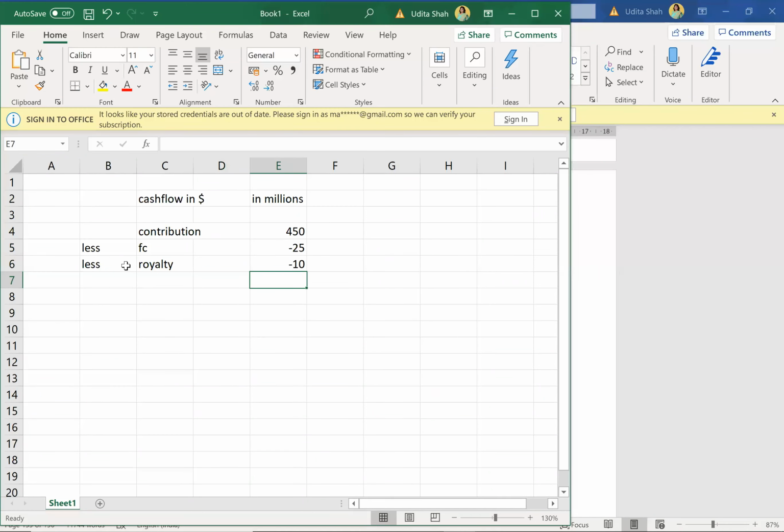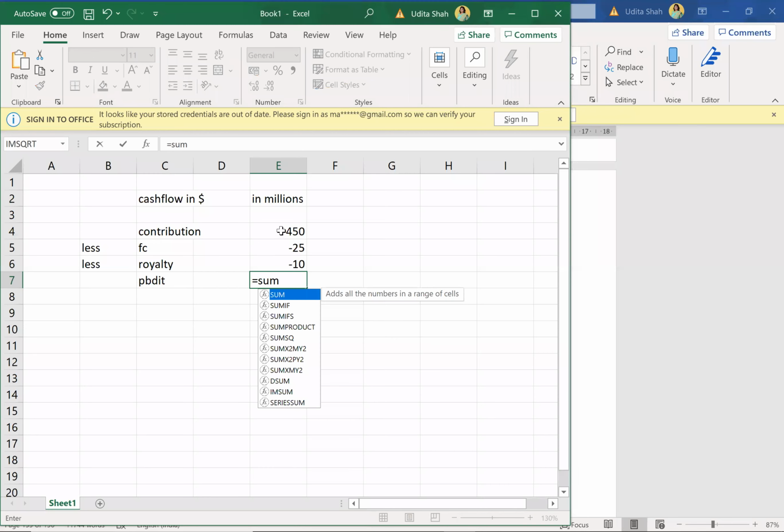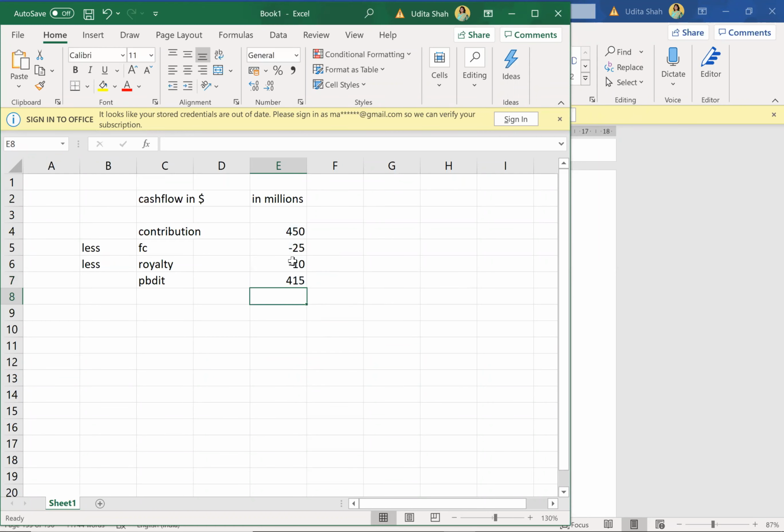See if you understood this. The Indian company has charged royalty to the US company. So for the US company it will be an expense, for the Indian company it will be income. Therefore PBDIT, profit before depreciation, interest and tax, is 415 million.